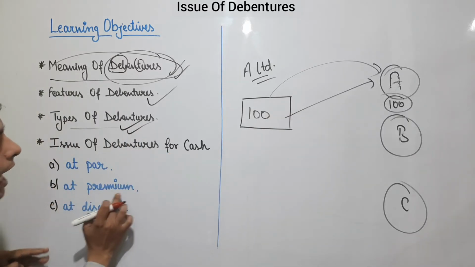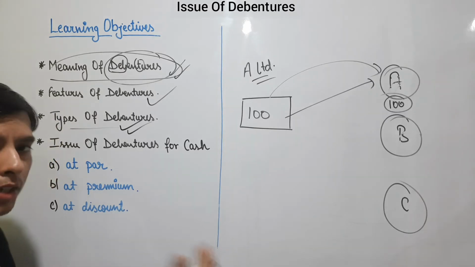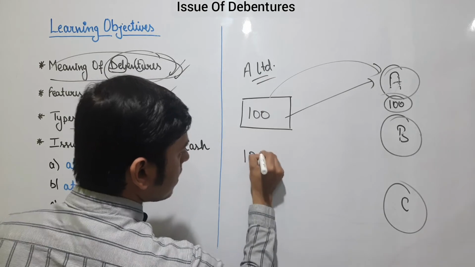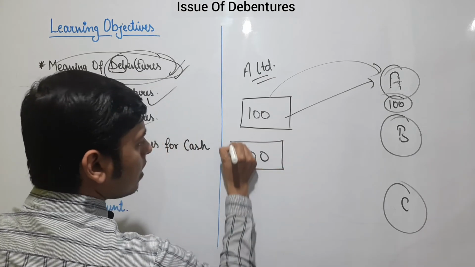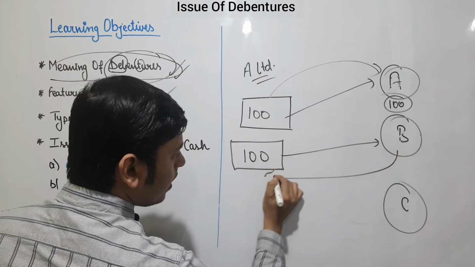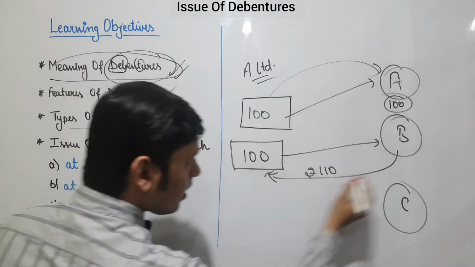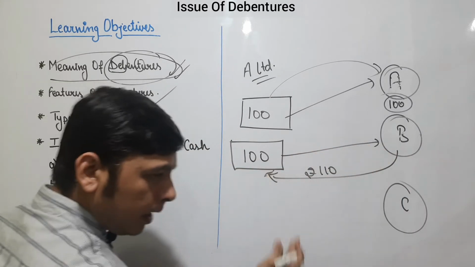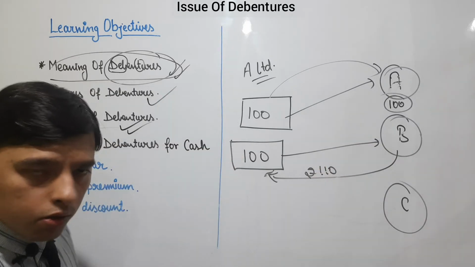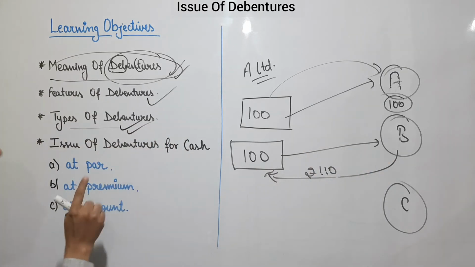Now issue of debenture at premium. We already know what premium is, anything extra which we get from someone. So if a company is issuing a certificate of 100 to B and taking 110, that 10 rupees extra which is being taken by the company from B is your premium. The company can issue debentures at premium also. So this situation is issue of debenture for cash at premium.